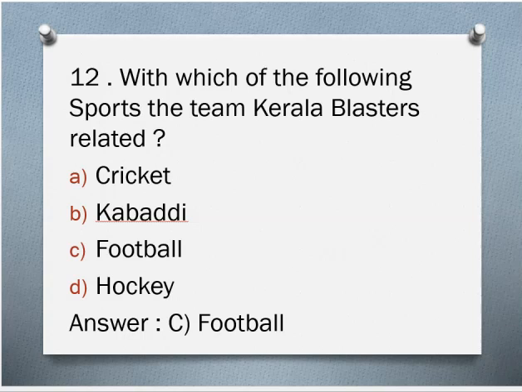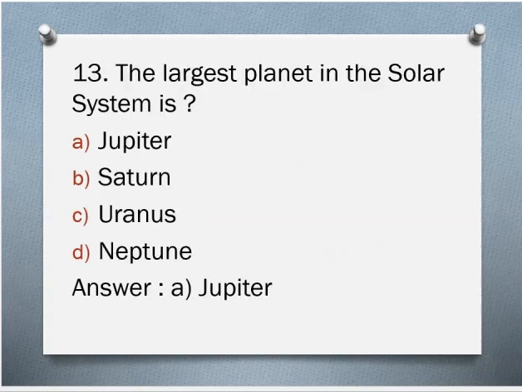12th question. With which of the following sports is the team Kerala Blasters related? A. Cricket, B. Kabaddi, C. Football, D. Hockey. The correct answer is C. Football.